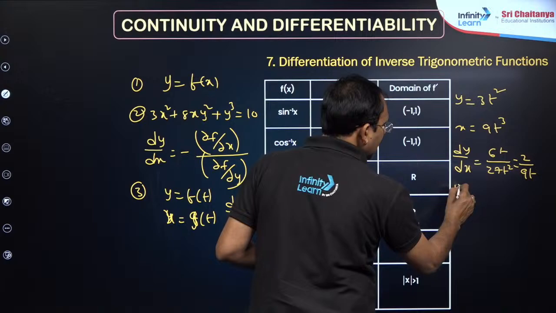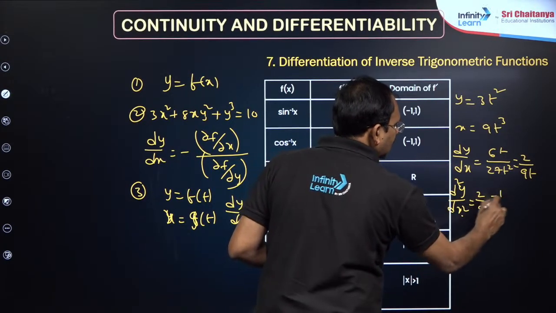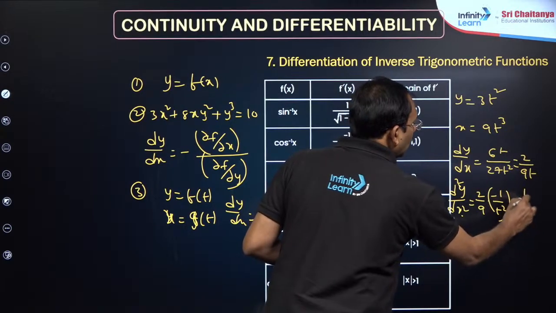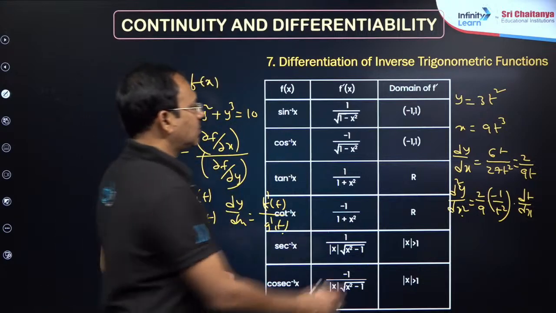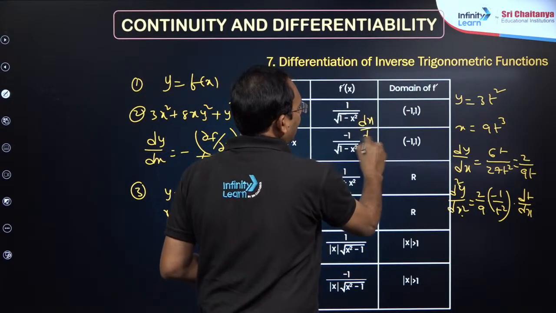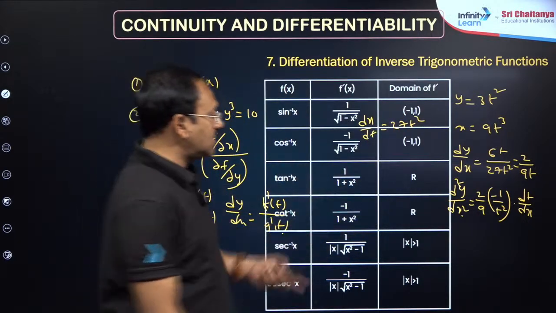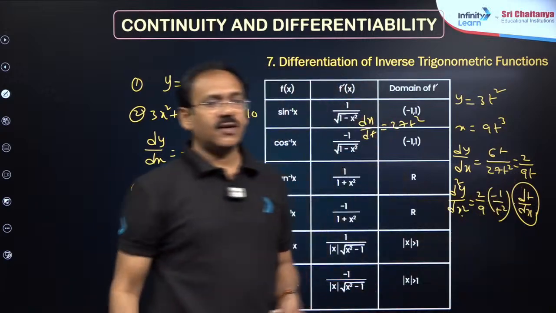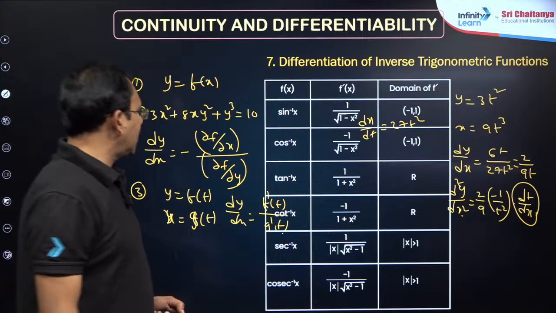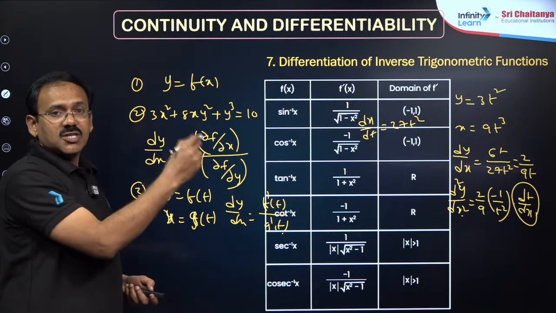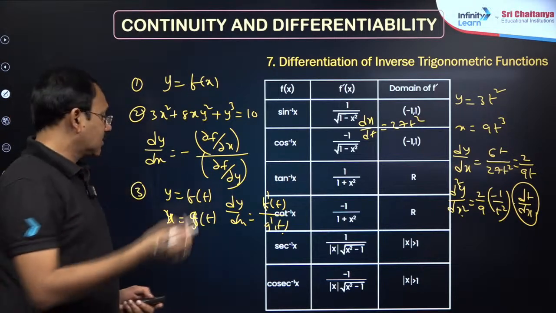So you have to take its derivative with respect to x, in the sense it is 2 by 9 into the derivative of 1 by t, which is minus 1 by t square. Don't forget to write into dt by dx. So here dx by dt will become 27t square, so dt by dx will become 1 by 27t square, that you have to write here, my dear friends. In parametric differentiation, the second derivative is very important. Got it? So implicit differentiation, explicit differentiation, parametric differentiation, derivative of a function with respect to another,